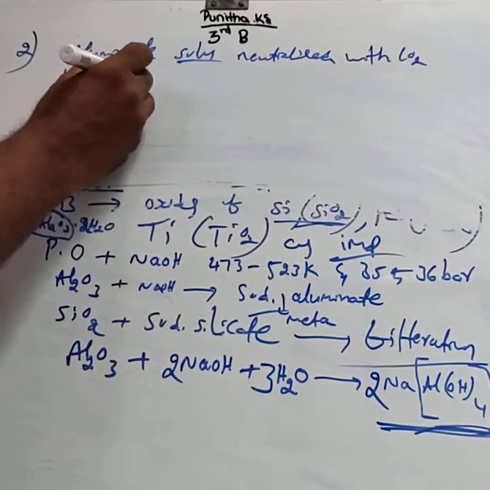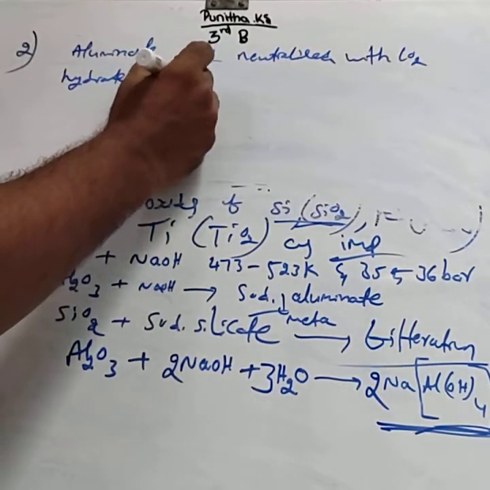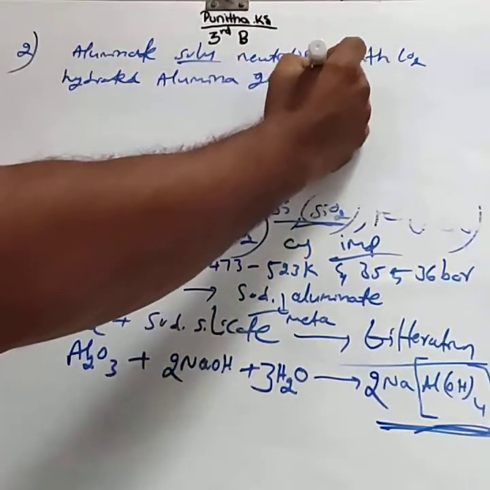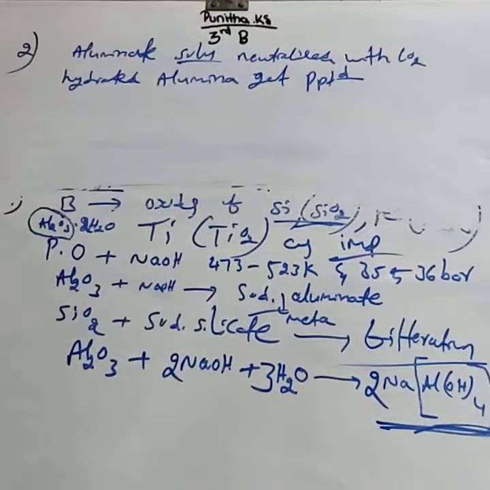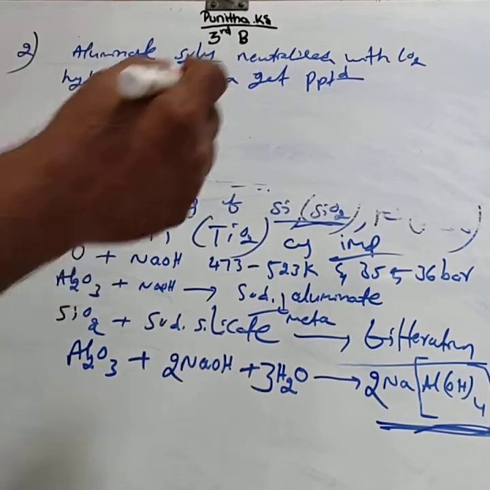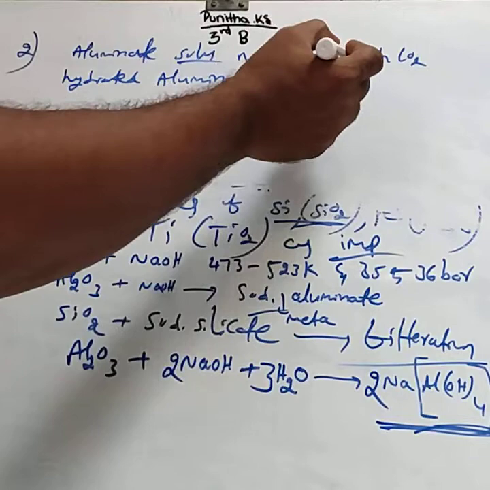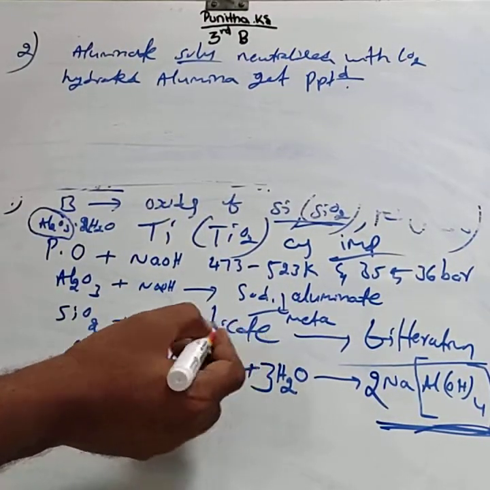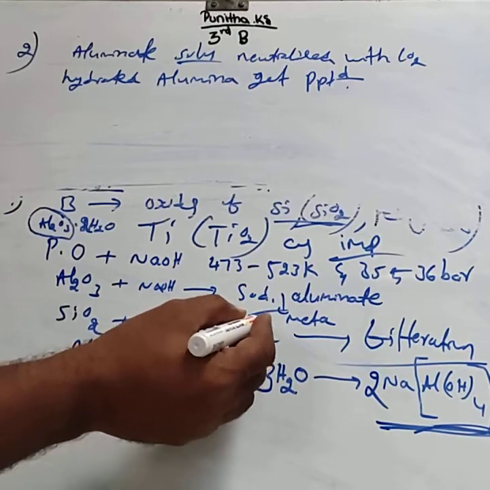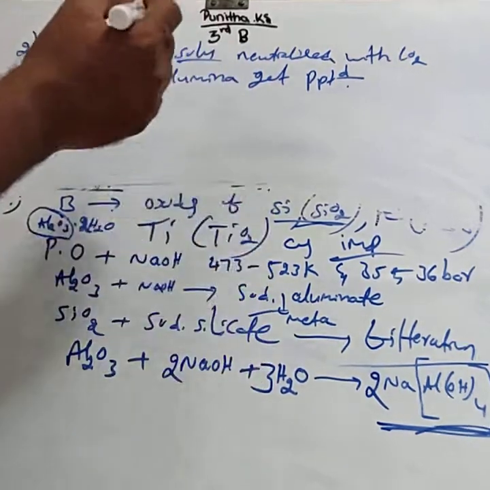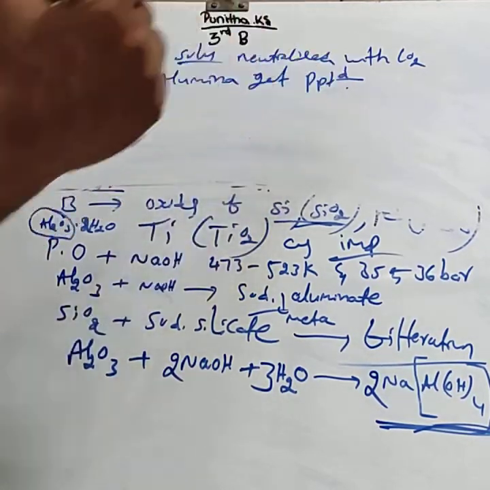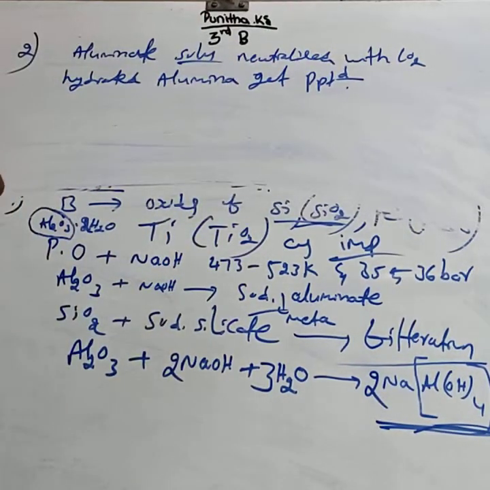Hydrated alumina gets precipitated, while sodium silicate remains in the solution. This hydrated alumina can be separated again by filtration.